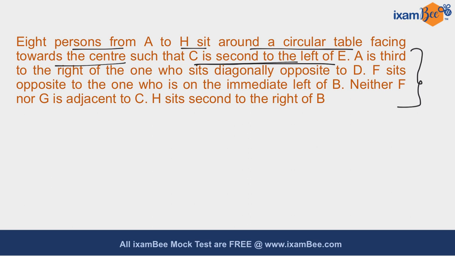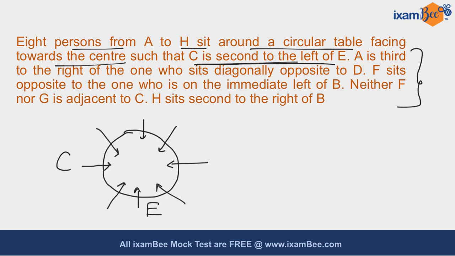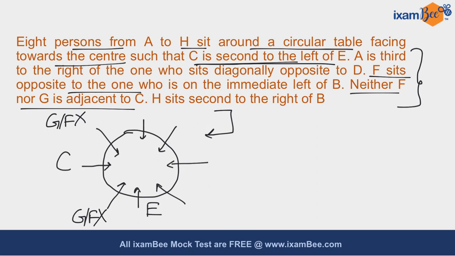So on the basis of this statement we can draw a diagram and accordingly you will get this. Now it is given to you that neither F nor G is adjacent to C. So clearly you can't place G and F over here because they are not adjacent to C. Now it is given to you that F sits opposite to the one who is on the immediate left of B. So the only possibilities where we can place F is this or this.